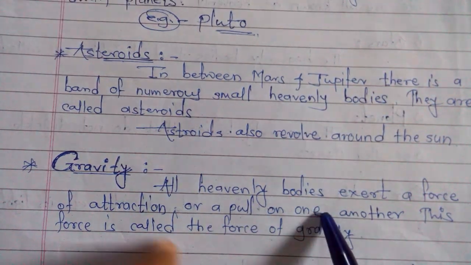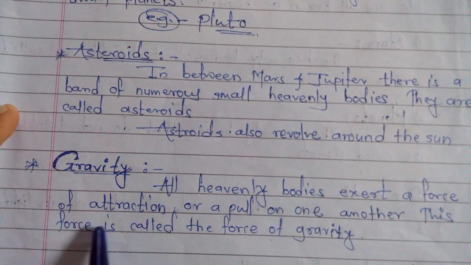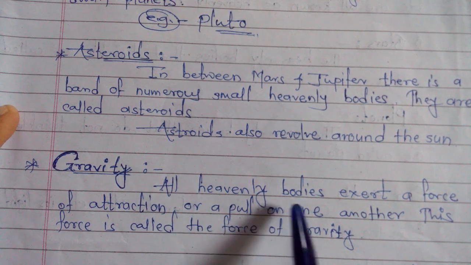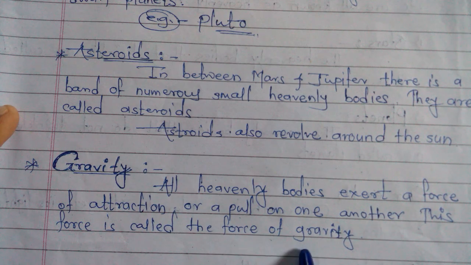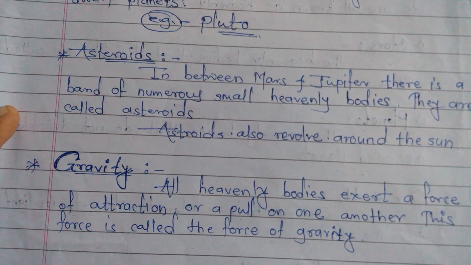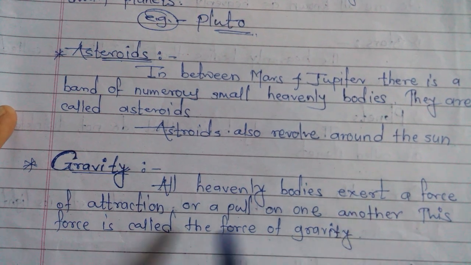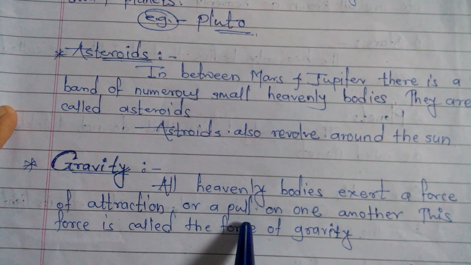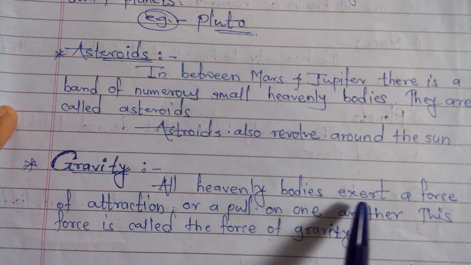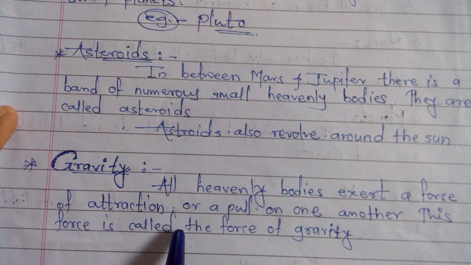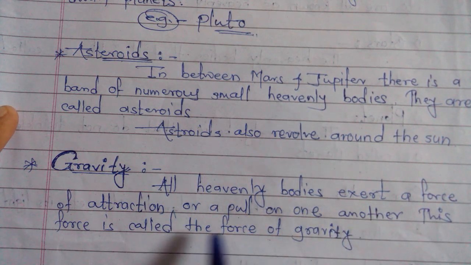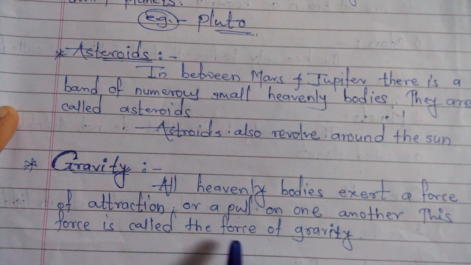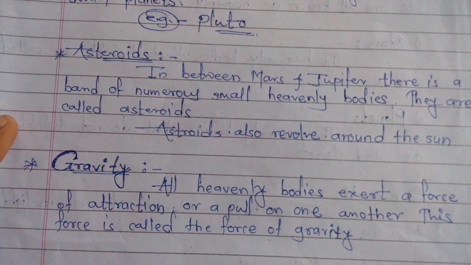All heavenly bodies exert a force of attraction or pull on one another. This force is called the force of gravity.